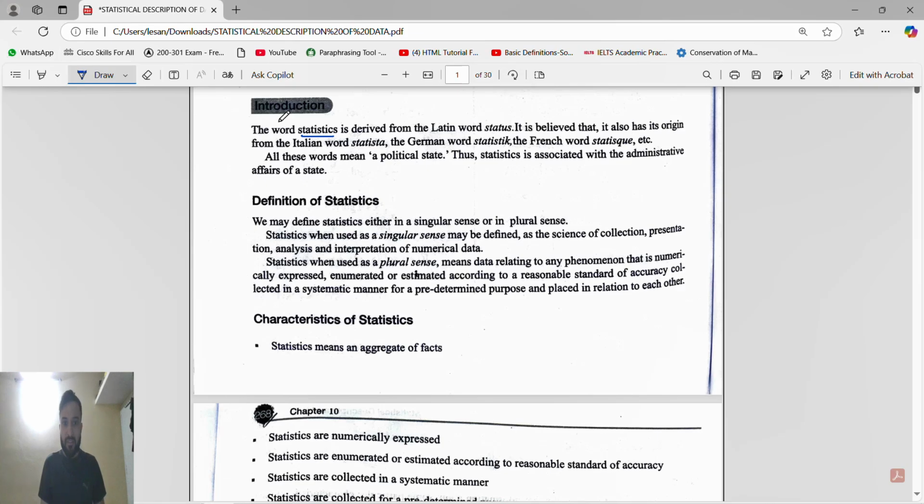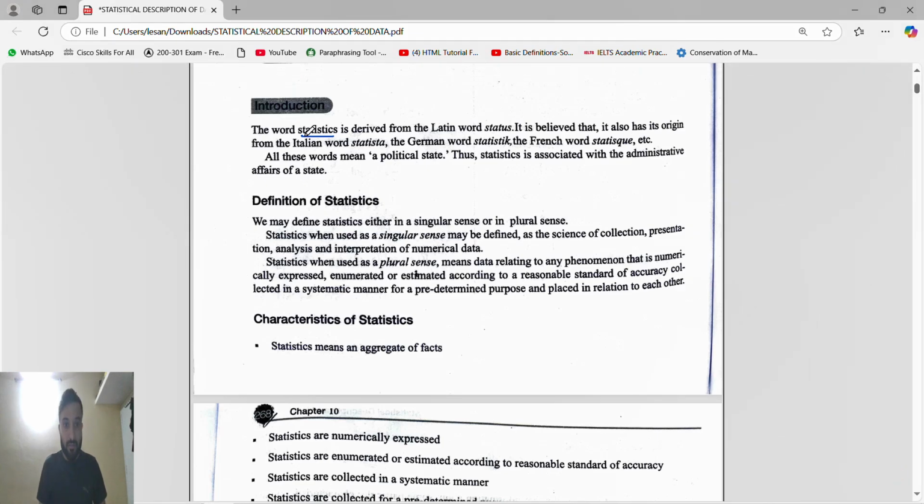The word statistics is derived... This is important, guys. Statistics is derived from the Latin word status. It is believed that it also originates from the Italian word statista. If you talk about statistics, the Latin word is status, the Italian word is statista, the German word is statistik, the French word is statistique. Okay, so this is important.